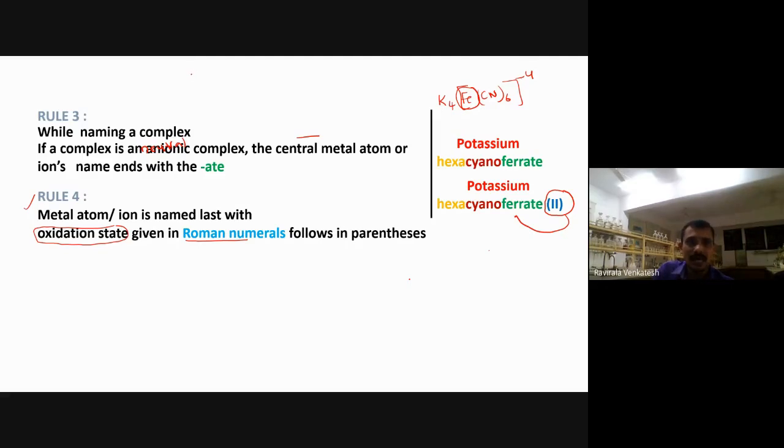So I am writing again: K4[Fe(CN)6]. Now, how many potassiums are there? 4 potassiums are there. Generally potassium belongs to the first group, so it will always have a +1 charge only. Lithium, sodium, potassium, rubidium, cesium belong to the first A group elements. Their charge is +1 only. Now write down here +1.